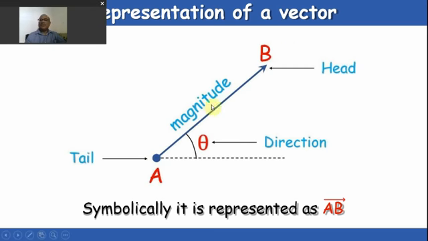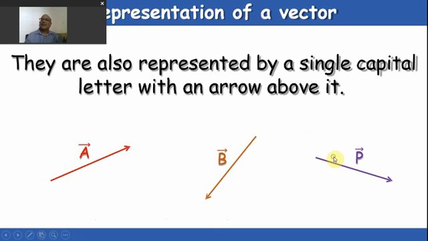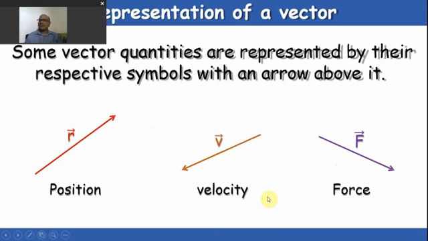So, representation of a vector can be given symbolically like this AB with an arrow sign, and it represents a vector like a tail and a head is there, and theta is giving the direction from the tail. So, you can understand how we can represent a vector. They are also represented by a single capital letter with an arrow above it. So A, B, and like that we can point out vector.